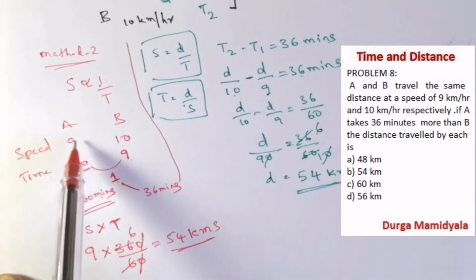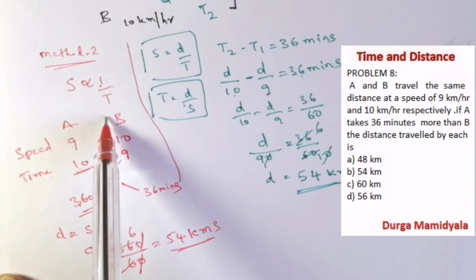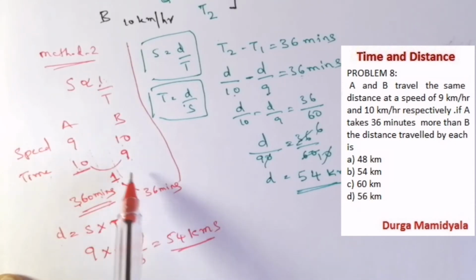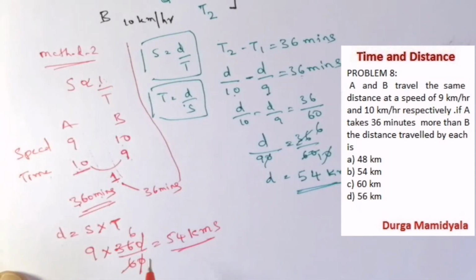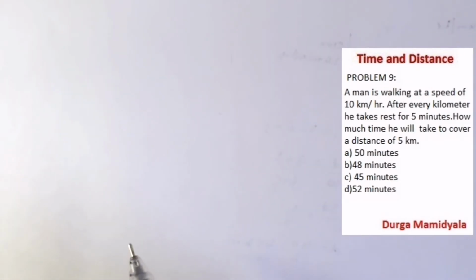So either we can solve by A, or we can take it by this also. We can multiply 36 into 9 and solve here also. This method will be the easiest, and we are going to study it in depth when we go to ratios. Like this we can solve problems very easily. Let us move to the next problem.